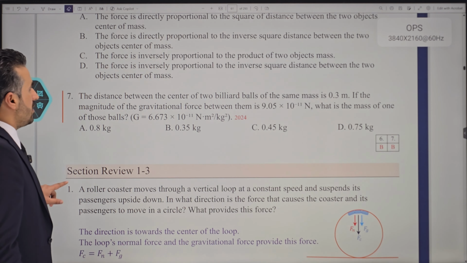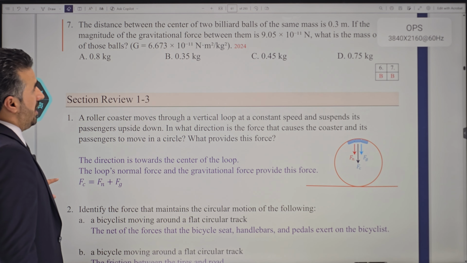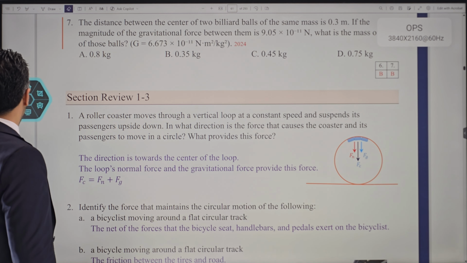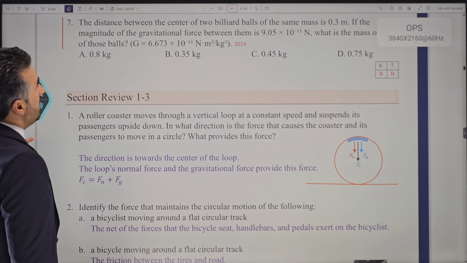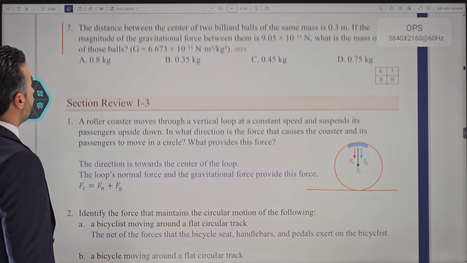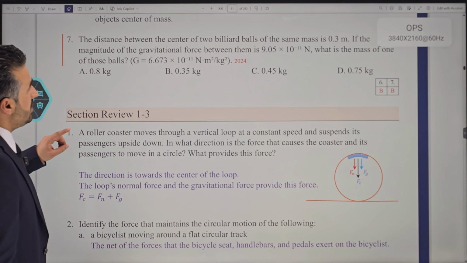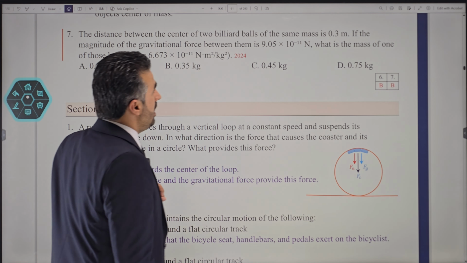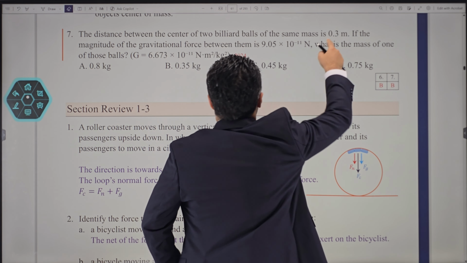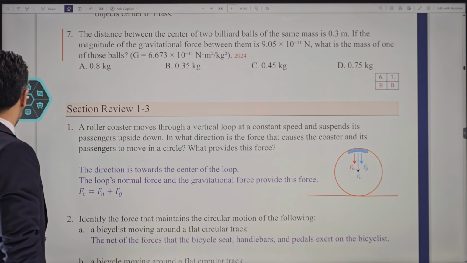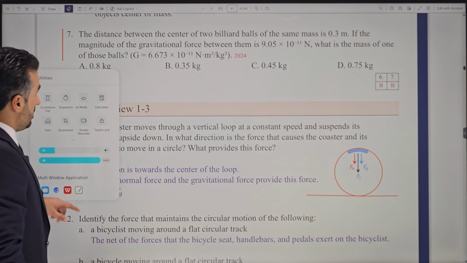Now, question 7 is also a very good question, actually. I would like to do it here because there is a simple idea in that, which I believe you might already know. I don't know why I came here, but let's get back to this one here. It says the distance between the centers of two billiard balls of the same mass is this much. Remember this, when it says the same mass, that is a keyword for you to know. Okay, so the same mass.